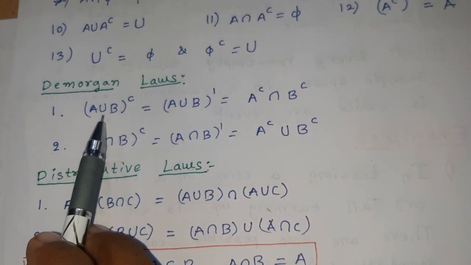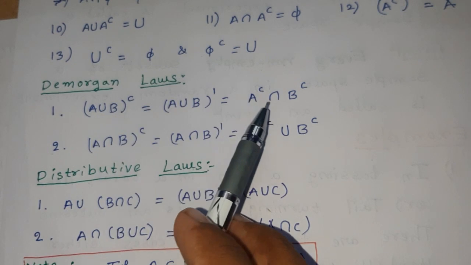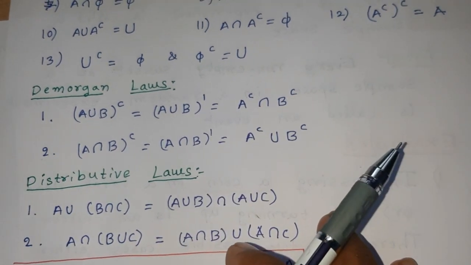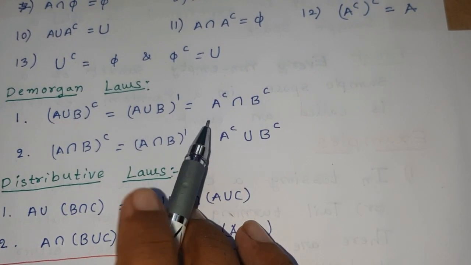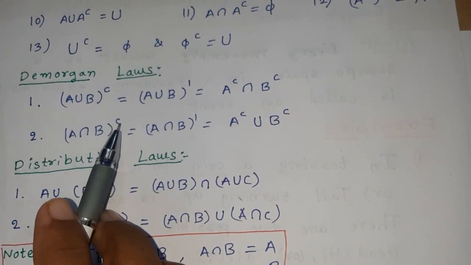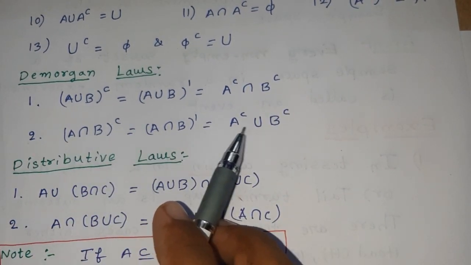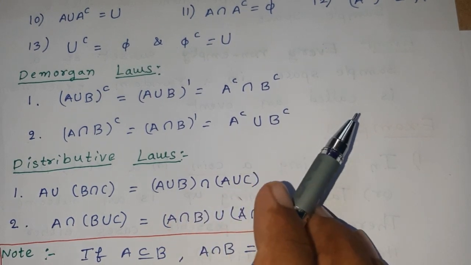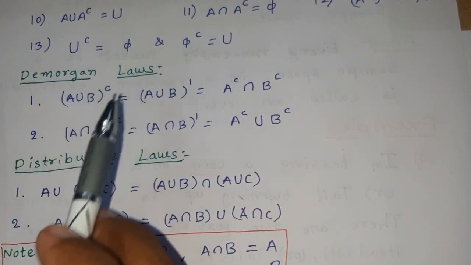We have to reverse the sign, union becomes intersection. Similarly, (A intersection B) whole complement is equal to A complement union B complement. These are De Morgan laws.